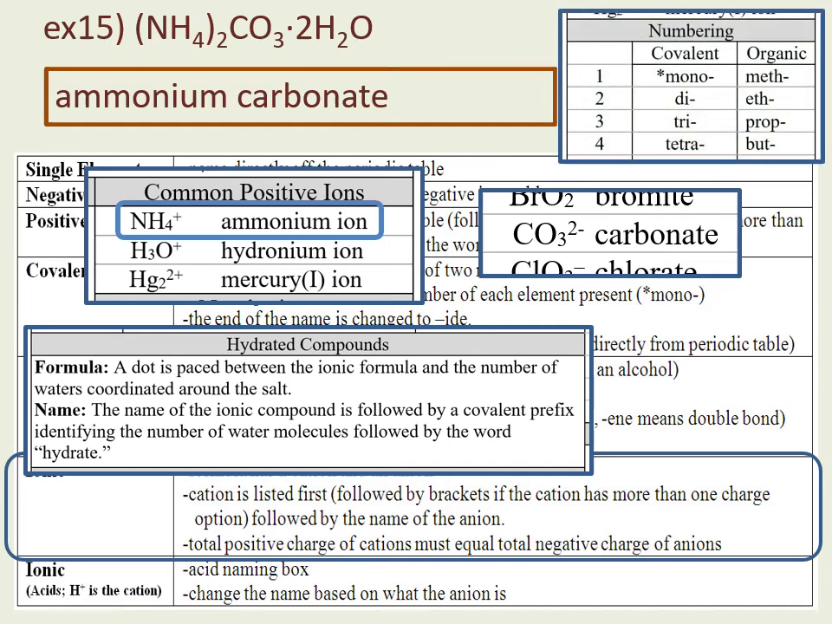So I look at my covalent prefixes, and I've got 2 waters, and the covalent prefix for 2 is di. So 2 waters is dihydrate. So this thing here is called ammonium carbonate dihydrate.